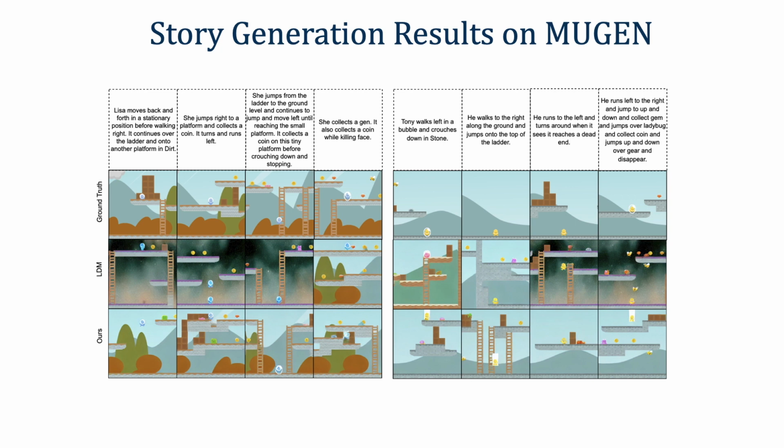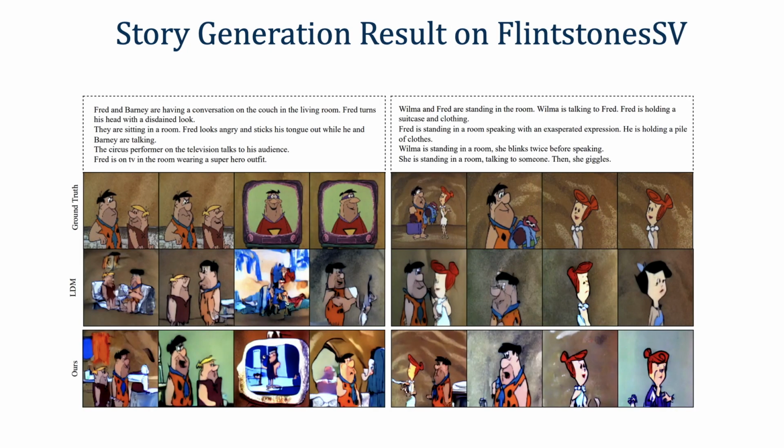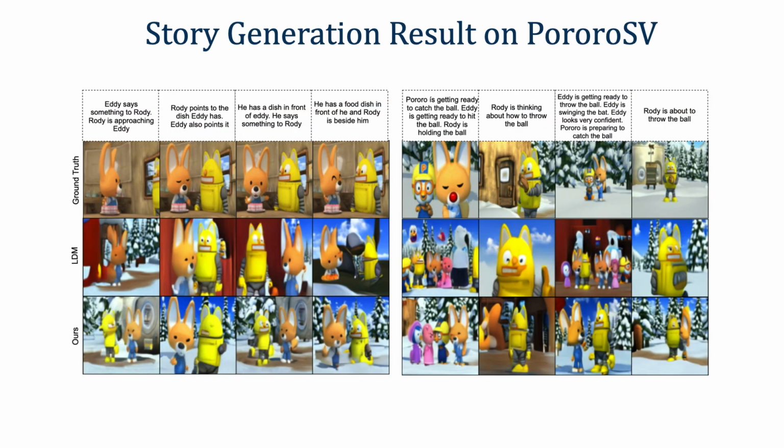We now have a look into the qualitative results on the Mugen dataset. Rows 1, 2, and 3 show ground truth, LDM, and our Story LDM approach respectively. Here we see that our method is able to maintain consistency in terms of both character and background. The results on the Flintstones SV dataset further validate the strong performance of our method when generating high quality, consistent stories. We observe similar qualitative performance on the Pororo SV dataset.